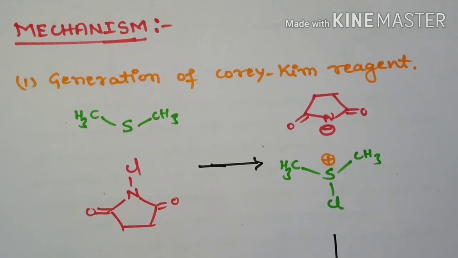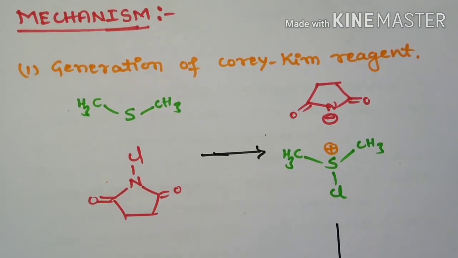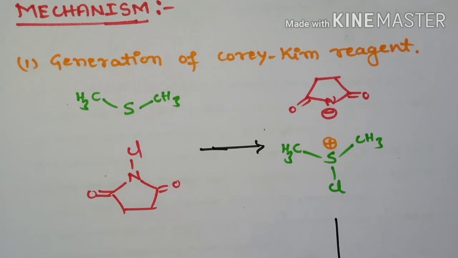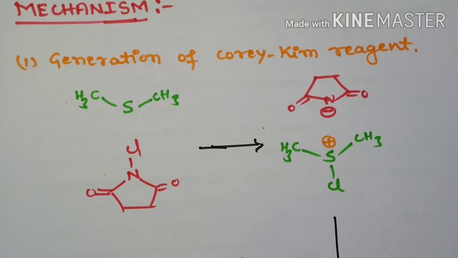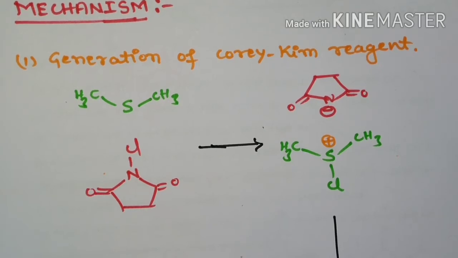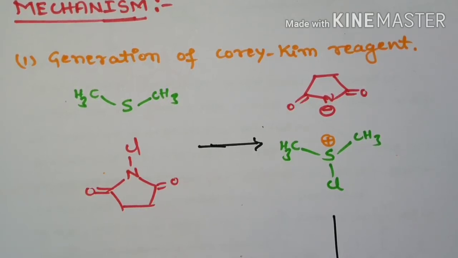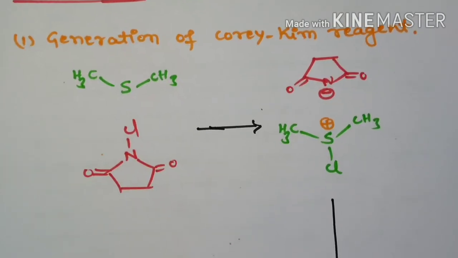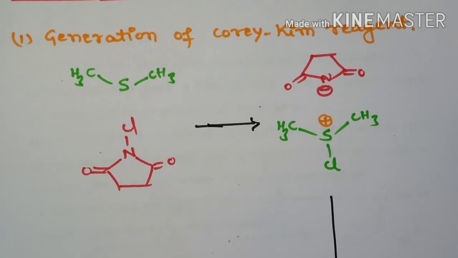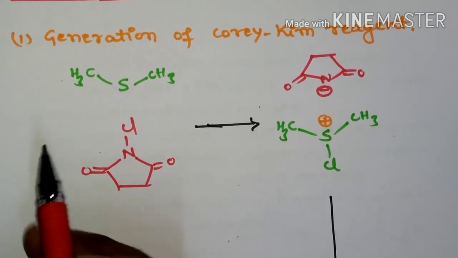And if you look at the mechanism, how this oxidation is brought about by using the Corey-Kim reagent is as follows. The first step of Corey-Kim oxidation is generation of the Corey-Kim reagent. So how is the Corey-Kim reagent formed? Here is the mechanism of how it is going to form.